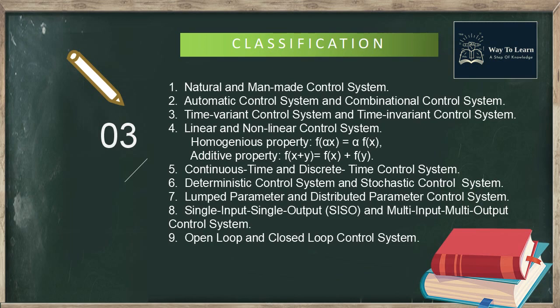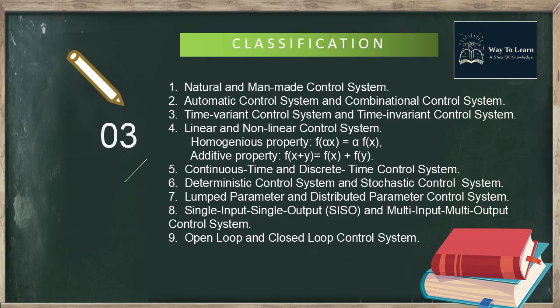Continuous time control system and discrete time control system. Continuous time control system is a control system where the performances of all of its parameters are functions of time, that is, armature type speed control of a motor. Discrete time control system is a control system where the performances of all of its parameters are functions of discrete time, that is, microprocessor type speed control of a motor.